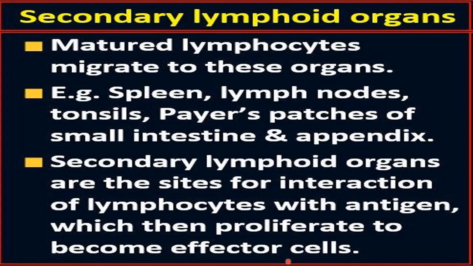Like if any T cell comes in contact with the antigen, then what will happen? Just after coming in contact with the antigen, it will start increasing its number rapidly, and it also makes different types of T cells. There are different types of T cells to work against the antigens in different ways.